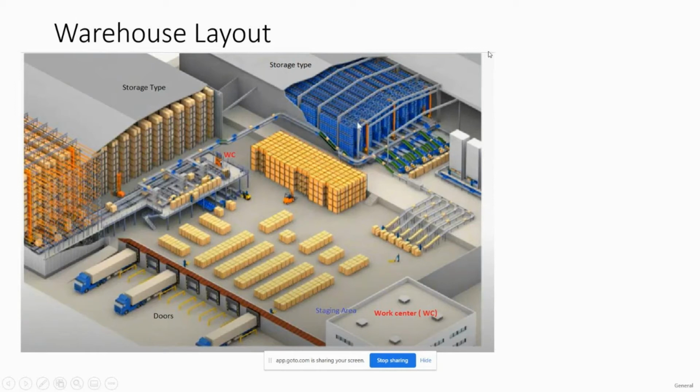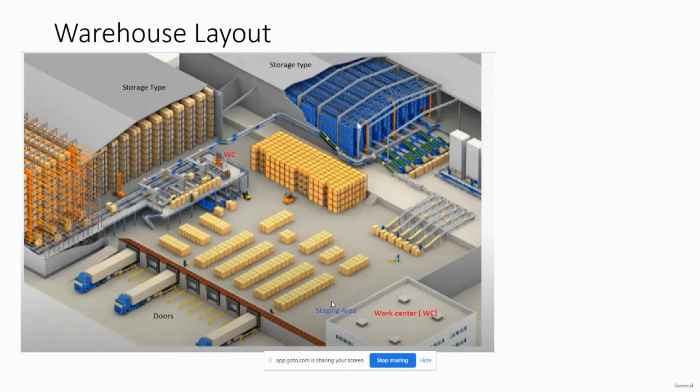So likewise, things happen in warehouse management. We have the staging areas, inbound and outbound, where we perform the goods issue. Then there are the storage types, as I said. Before placing the material into the storage type, we may need to perform some inspections or deconsolidation.